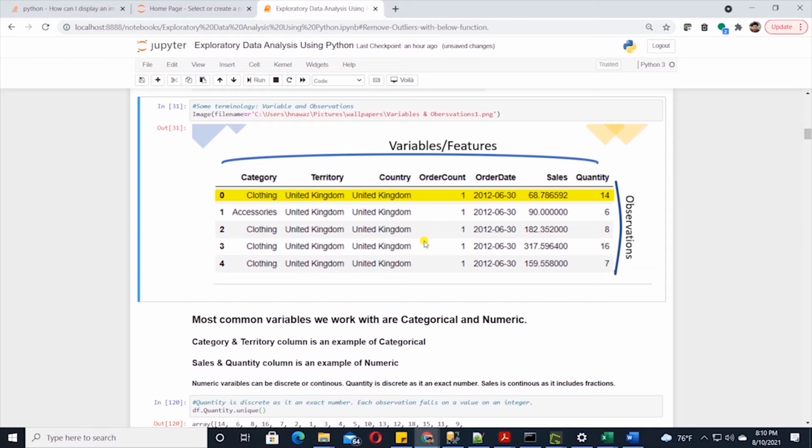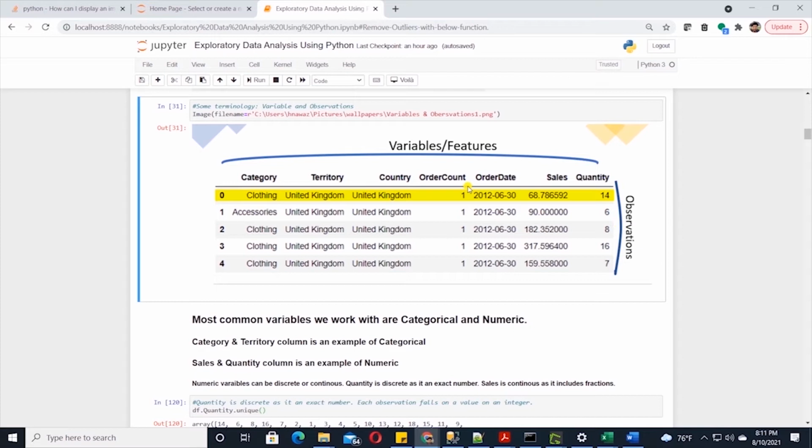Then we have observations in a dataset. If you're familiar with Excel or databases, then observations are your rows. Each observation has certain characteristics. For example, if we look at row 1, we can say that this sales observation took place in the United Kingdom. It belongs to a category of clothing, and it took place on June 30th. So all of these sales attributes are the characteristics of an observation. Our dataset is made of many observations.